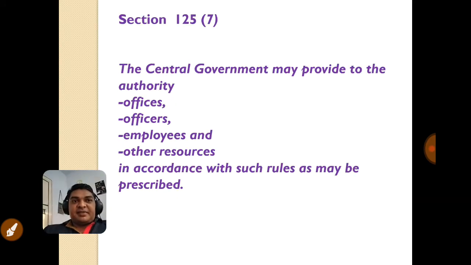The next subsection is section 125, subsection 7. The central government will provide to the authority officers, employees and other resources in accordance with such rules as may be prescribed. As we have discussed earlier, it is the duty of government to protect the interest of the citizens. So central government will also provide office, that is infrastructure. Central government will also provide officers, employees and other resources as may be needed to run the fund.